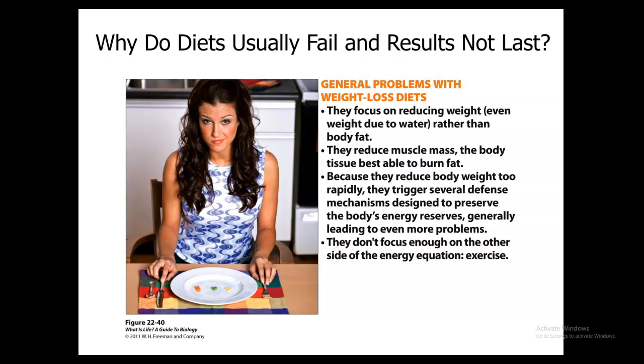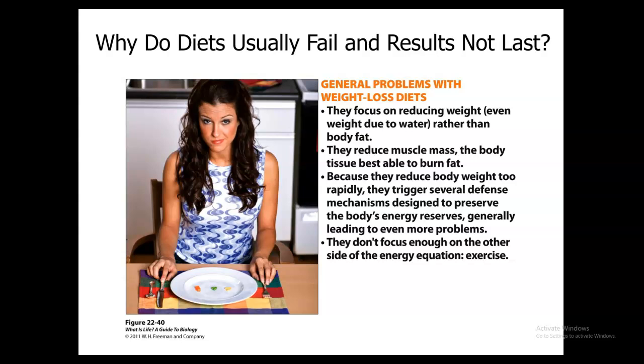So the 4 main problems with weight loss diets is you end up sometimes with nutritional deficiencies. So all these popular diets are going to be deficient in something, whether it's vitamins, minerals, or fiber. It reduces your metabolic rate, so your body's going to start burning food and calories and fat a lot slower. It's going to reduce your muscle mass and body fluids, so about 45% of weight loss is going to come in the loss of muscle mass lots of times. And so that's going to reduce your fat burning.